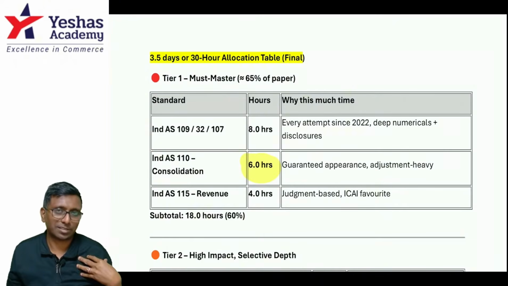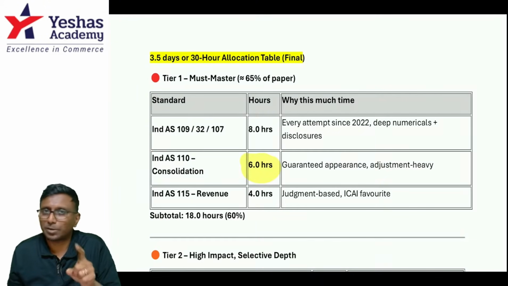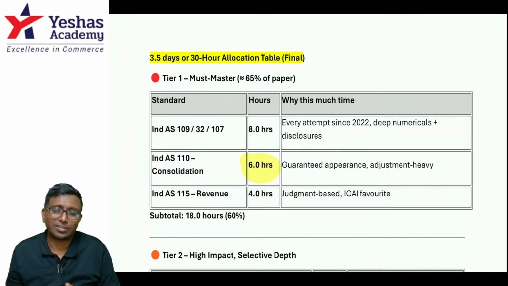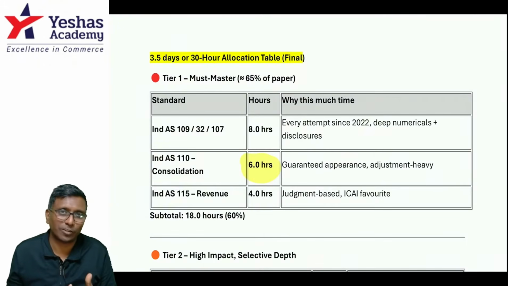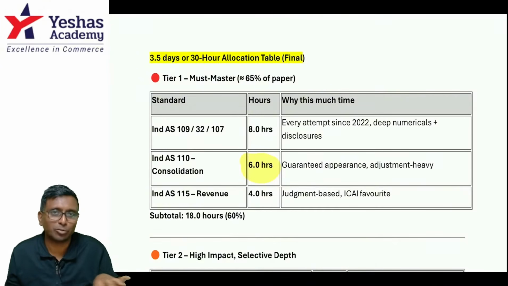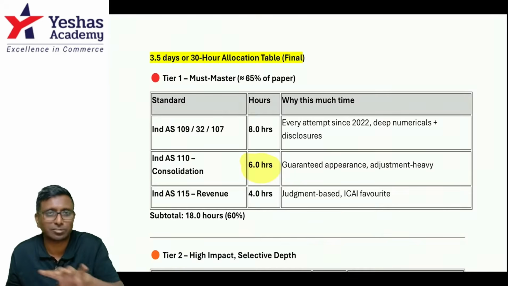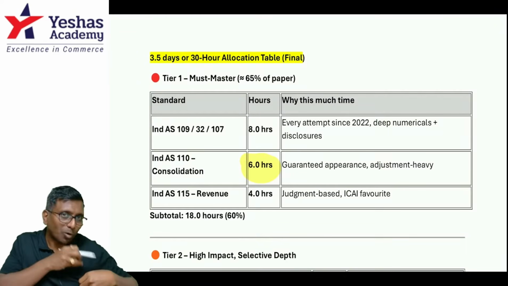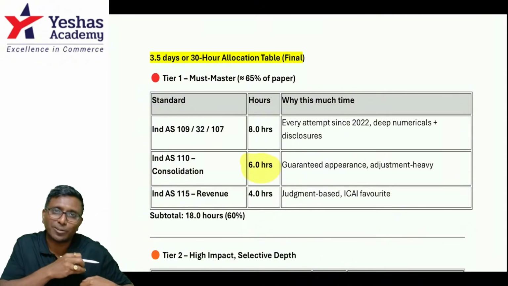At the same time, my personal suggestion: don't start your paper with consolidation. Never ever start with that sum, because if it is for 14 marks, you are supposed to close the answer in approximately 20 to 25 minutes. With the number of intricacies, adjustments and working notes we are supposed to perform, the 2025 paper will be very difficult. That's why first clear your MCQs and the 6 marks, 4 marks or 8 marks questions properly. First pocket a minimum of 40 to 50 marks.